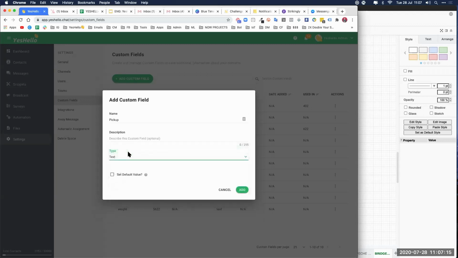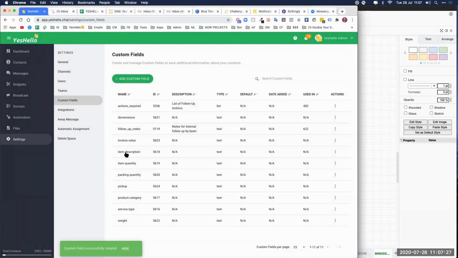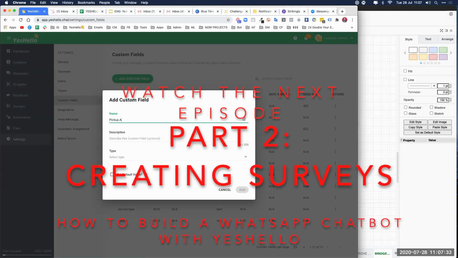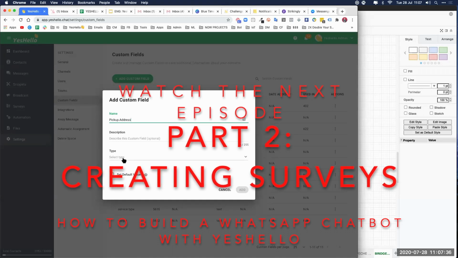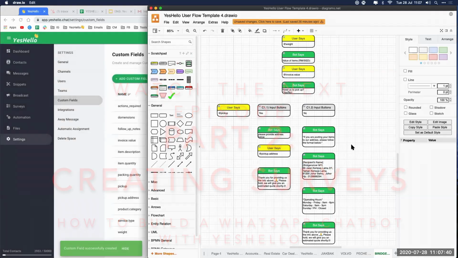I think best if we use text. Easier. So they can type yes, yeah, whatever. Right? Because we haven't trained them how to use the numbers yet. Alright. Okay, great. And then pickup address. Pickup dot address. Text. Okay, great. Okay, that's it. Done.